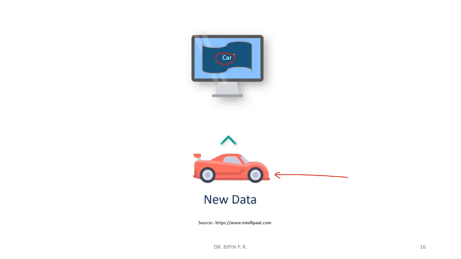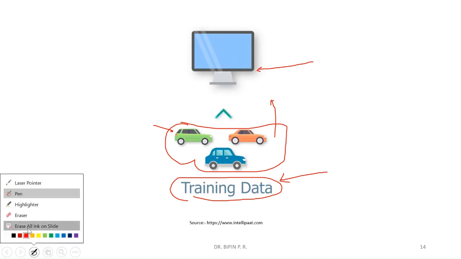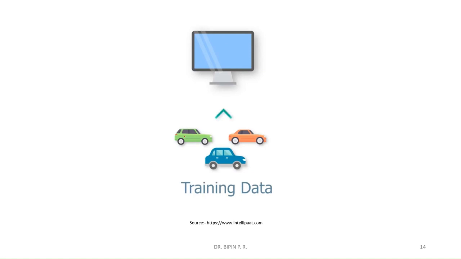It is similar to how we human beings learn something. Okay, so this is actually the machine learning process. So we want to give intelligence to the machine, to make the machine capable of classifying an image as a car or not a car.